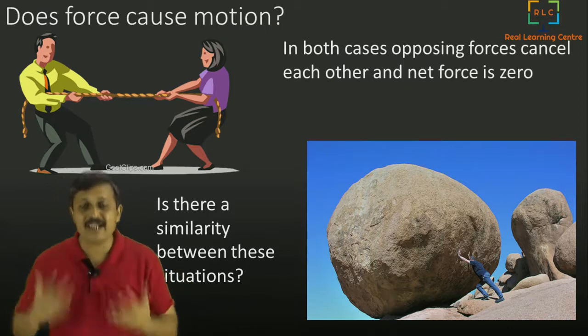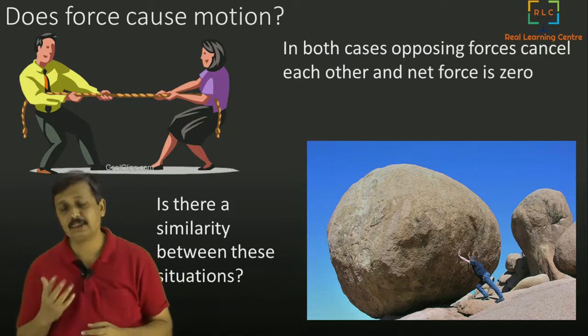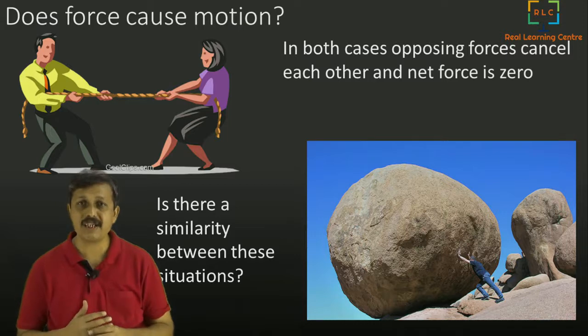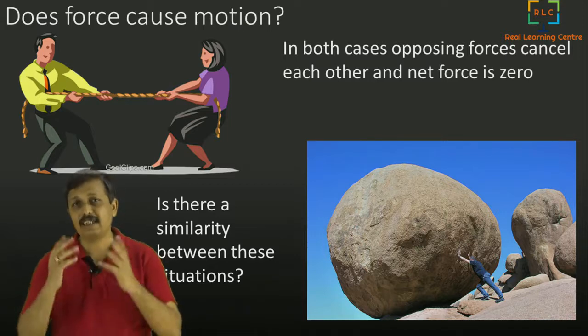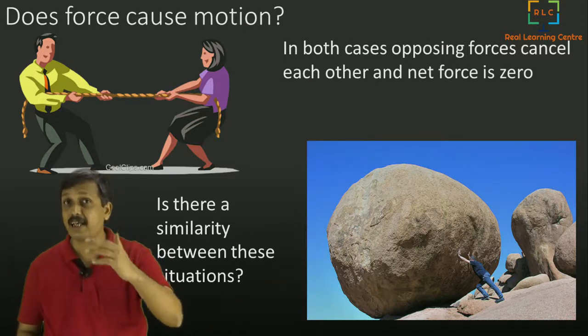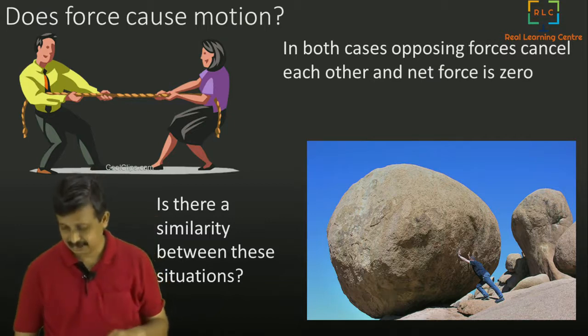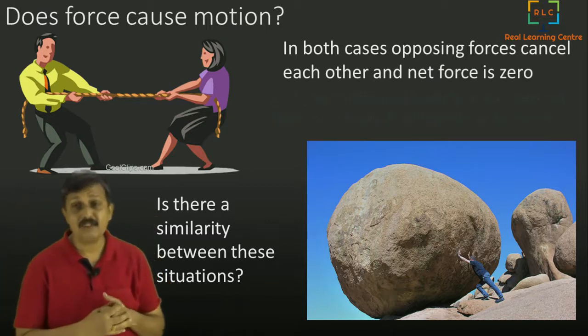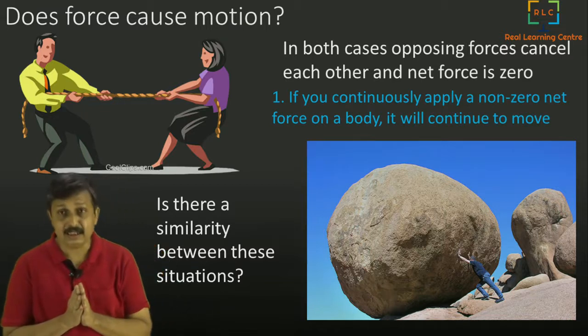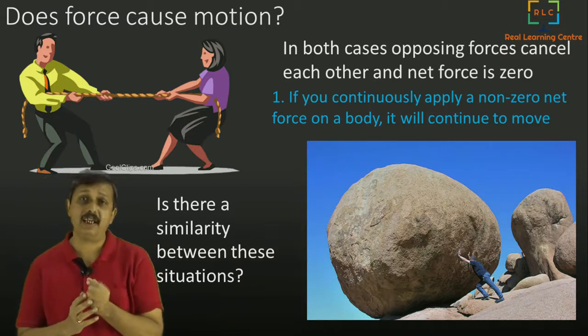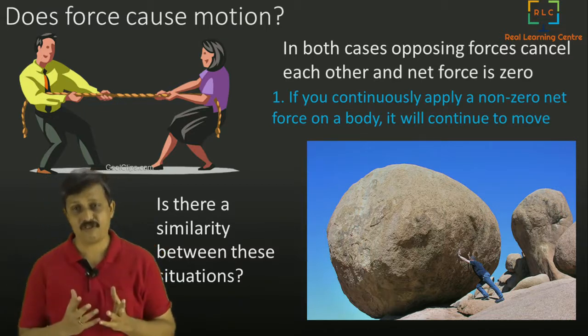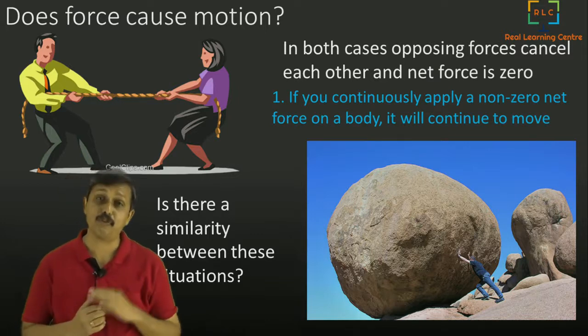And we need to basically modify that. So science, in physics, it is all about making sure that you make accurate statements. So let us see, can we make a better and accurate statement on this? The statement that we can make now is, if you continuously apply a non-zero net force, a body will continue to move.